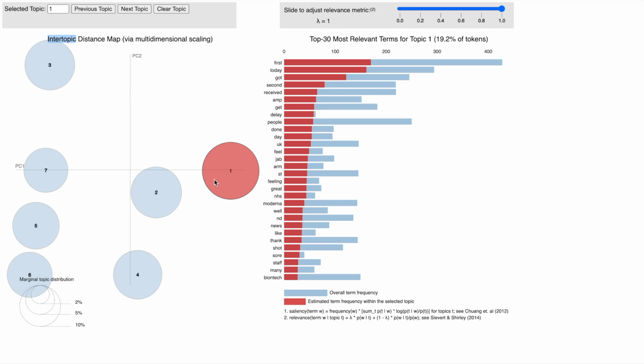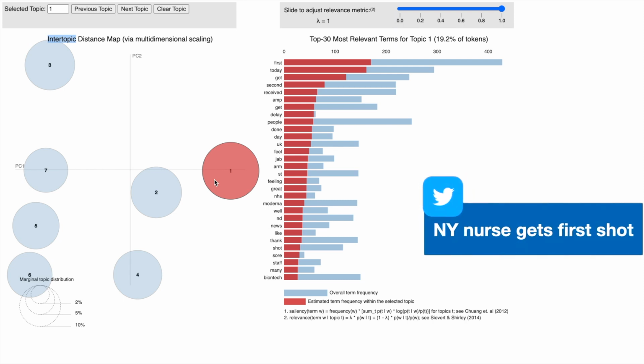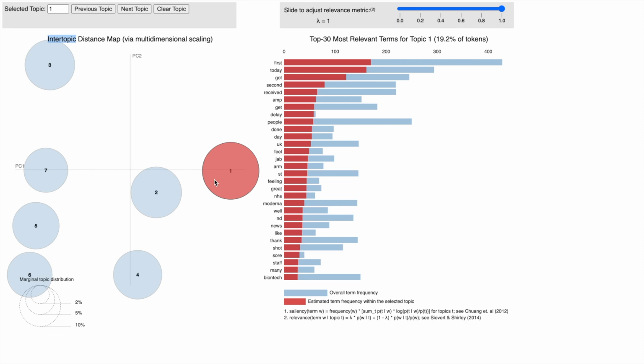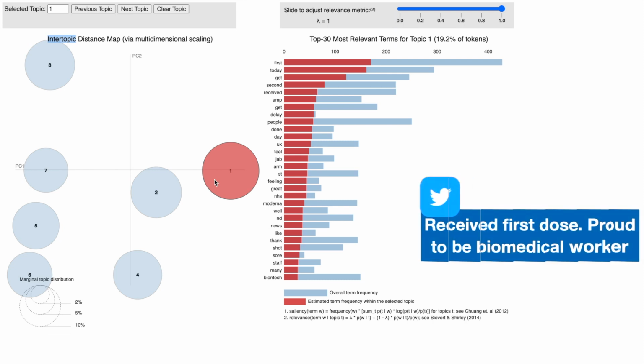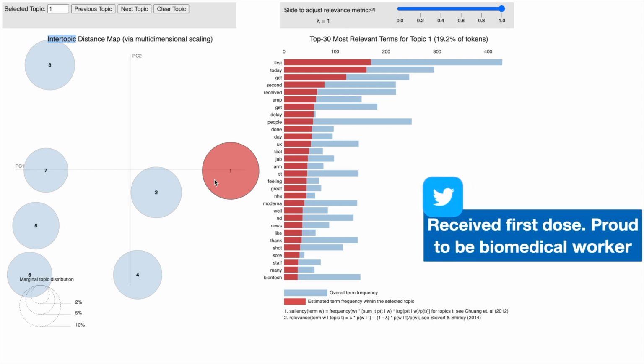Now some of the tweets which fall under this topic are New York nurse gets the first shot of coronavirus vaccine, received the first dose of Pfizer-BioNTech vaccine today and proud to be a biomedical worker.